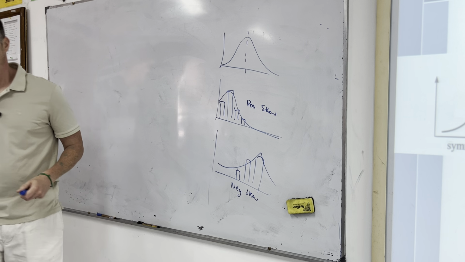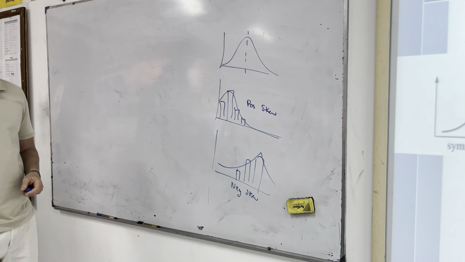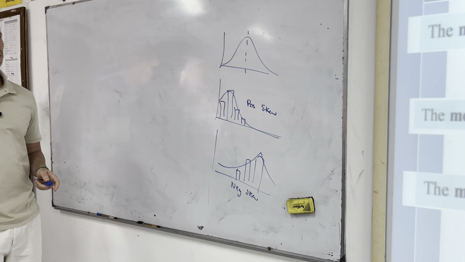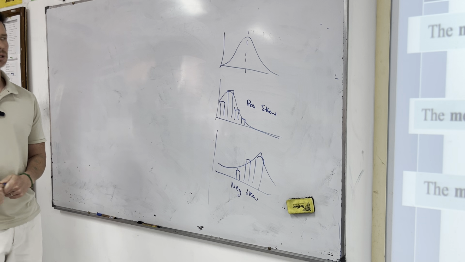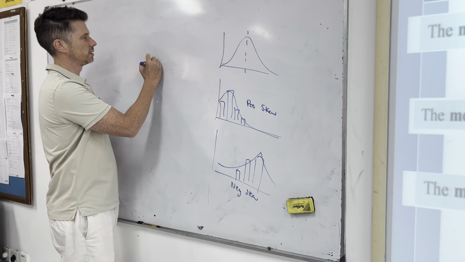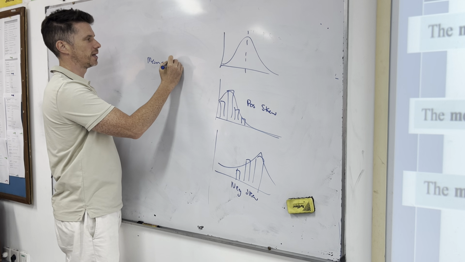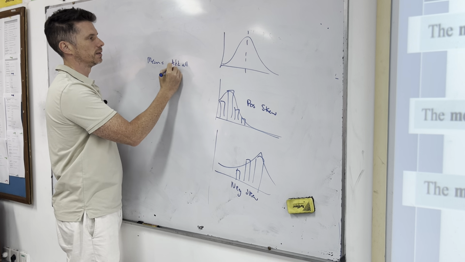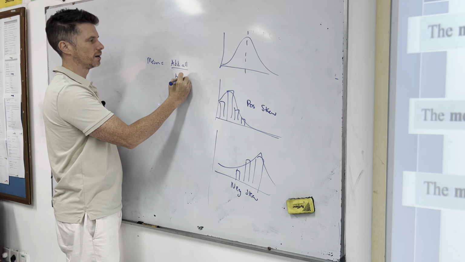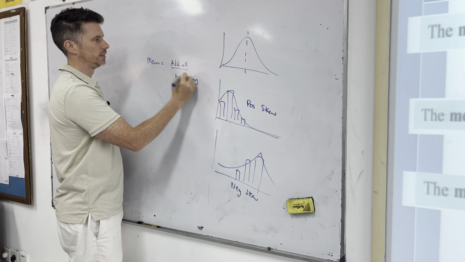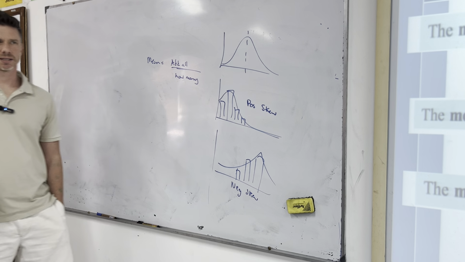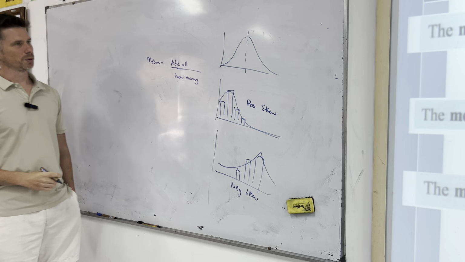So also we looked briefly at mean, median, and mode. The mean is the traditional average. It's add them all up and divide by how many there are. That's the very non-mathematical way of saying it, but add up all the data and divide.